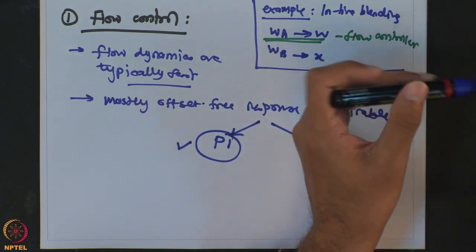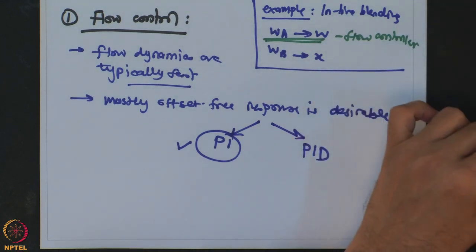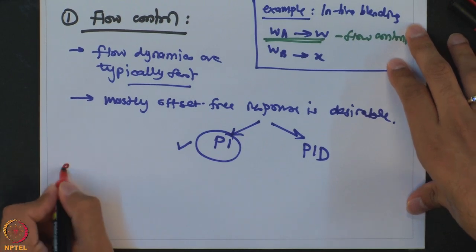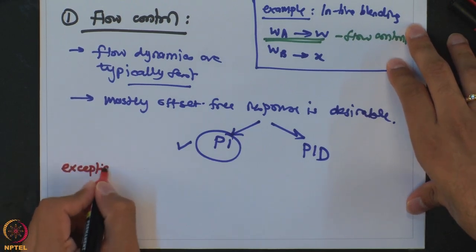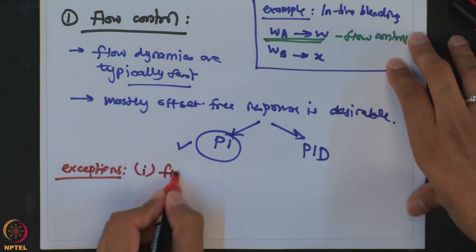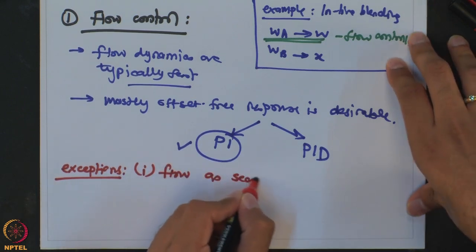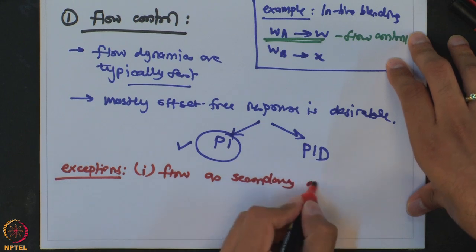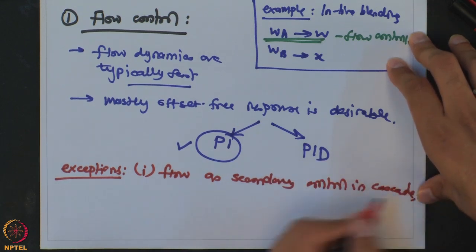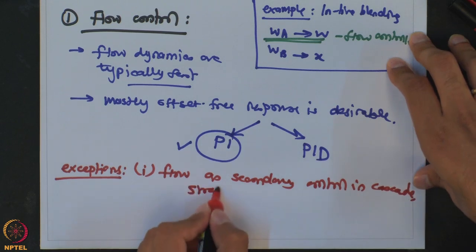Now there are two exceptions to this rule. One is flow as a secondary control objective in a cascade strategy.